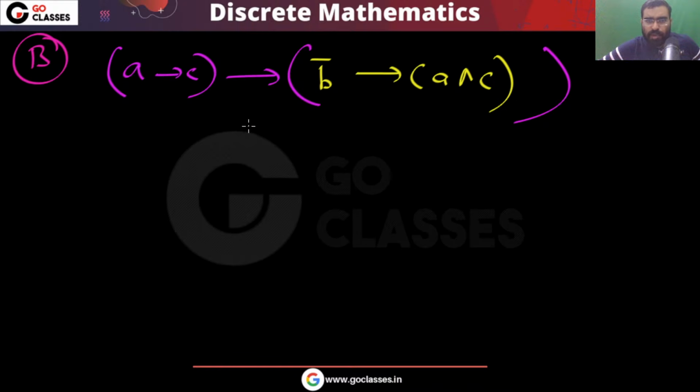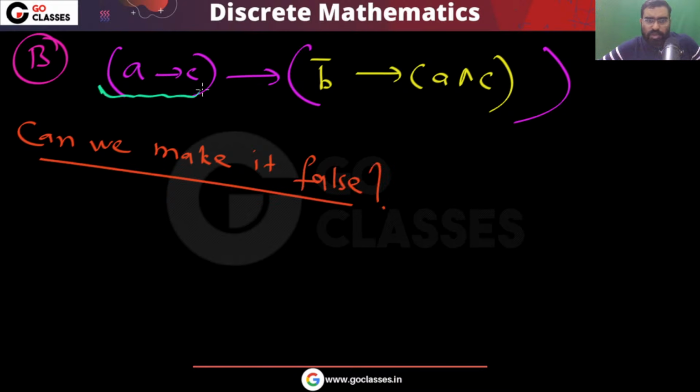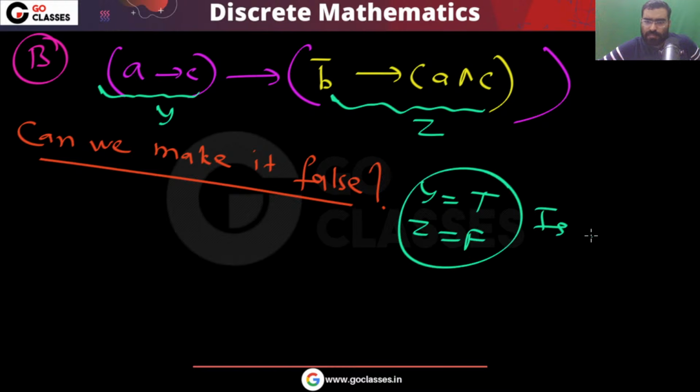You can try this method. Can we make it false? Tell me. Let me assume this is Y and this is Z. Can we make it false? Is it possible that Y is true and Z is false? Is this possible? Tell me. Can you make Y true and Z false?